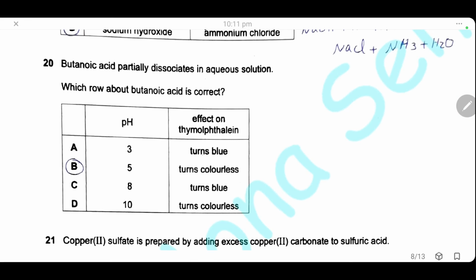Question 20. Butanoic acid partially dissociates in aqueous solution. Which row about butanoic acid is correct? It partially dissociates. That means it is a weak acid. All organic acids are weak acids. So we will choose a pH of 5. And for the color of thymolphthalein in acidic media, it turns colorless. So the answer will be B.